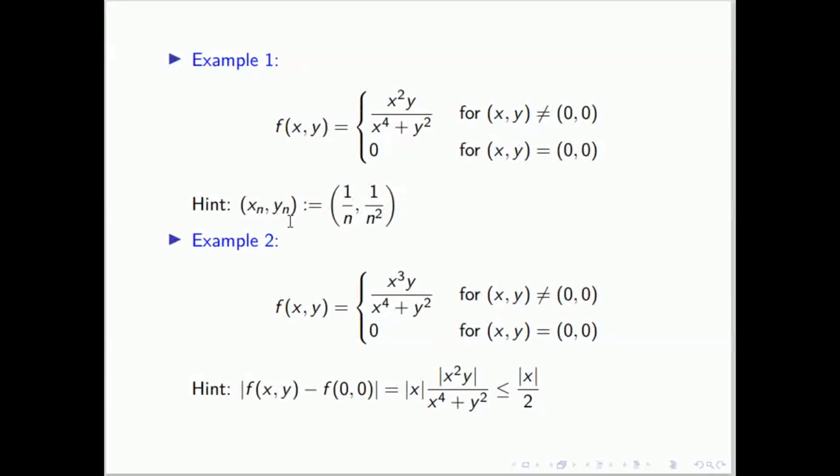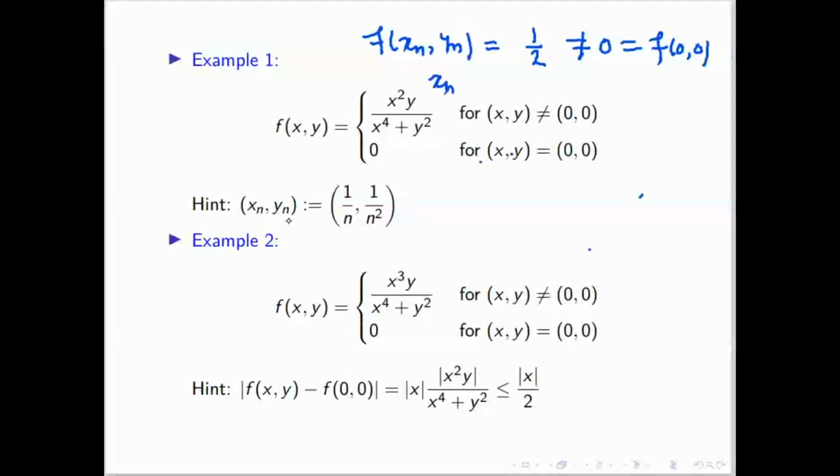If instead of x you put 1/n, and instead of y you put 1/n squared, then you get 1/2, which is not equal to f of (0, 0), that is 0.